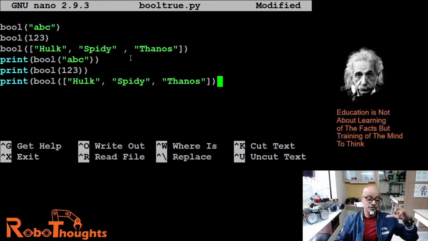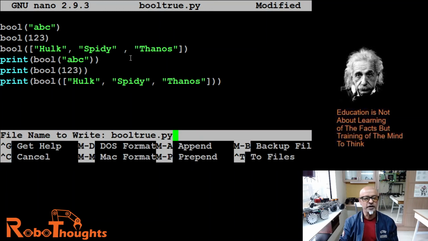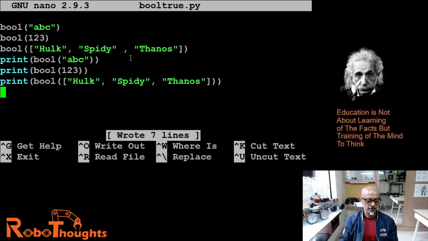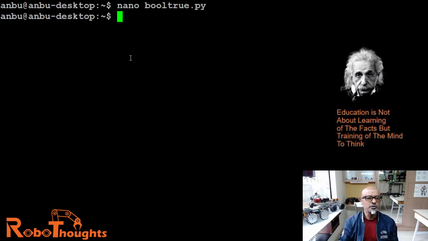Why? Because you started your syntax with a round bracket from the bool, so you have to close the entire thing. Now let's see, I hope this works. Control O to save, and then enter, then Control X to exit out of the Nano IDE. Let's see if it works, guys.